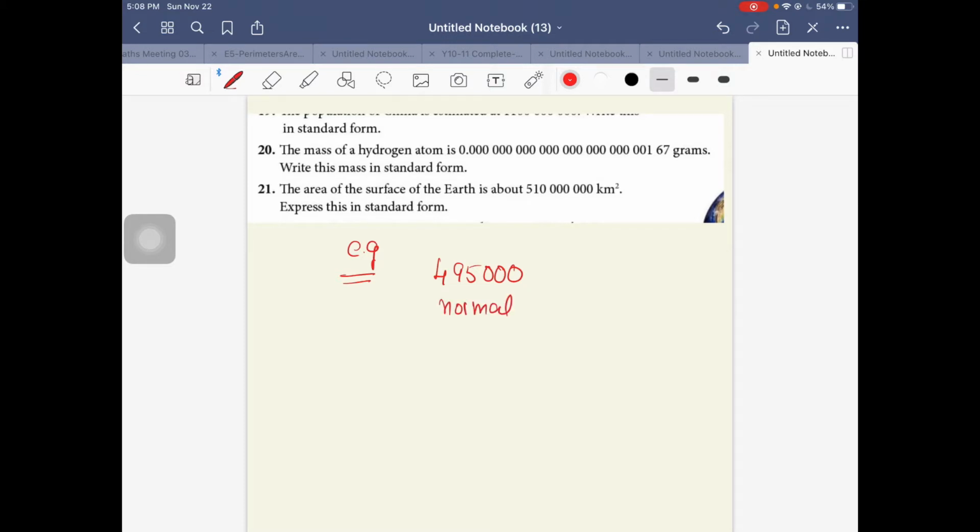Normal form. If I write it like this, putting a decimal over here, 4.95 times 10 power, counting the digits after the first number: 1, 2, 3, 4, 5, so 10 power 5. This is called standard form or index form.